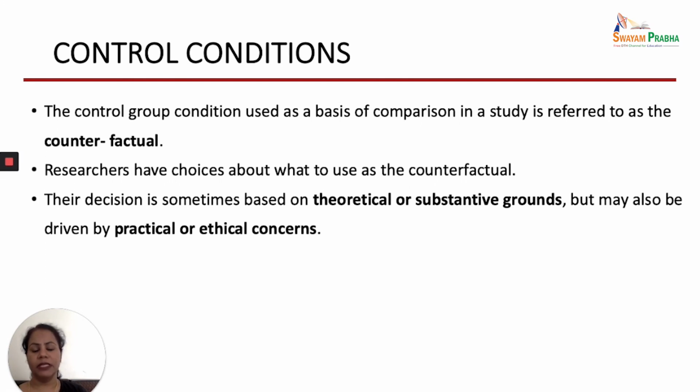But sometimes we have to be thinking practically or ethically, because particularly for nursing studies, our subjects are patients. So if to the experimental group we are giving the drugs to treat something, but to the control group we are not giving anything, is it ethically right? Whether practically it will be allowed to you. If anyone is a patient of any disease and he is not getting any treatment or any drug, is it ethically right, and is it practically possible? So your decision about the control conditions should be not only theoretical, but it should also be driven by practical and ethical concerns.